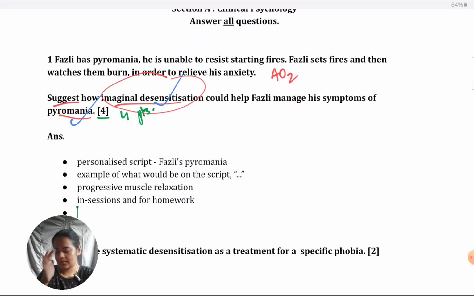You could also talk about doing something alternative to combat maybe the boredom which he's having, and that is why he's setting fires, or he has a lack of ambition, and that is why he's just setting fires, because that makes him feel invested in something. So what he could do other than that?